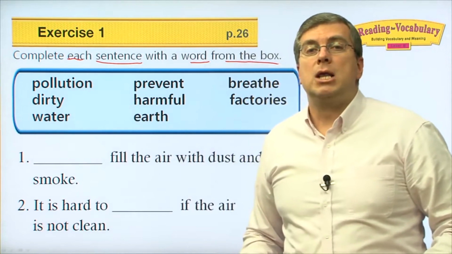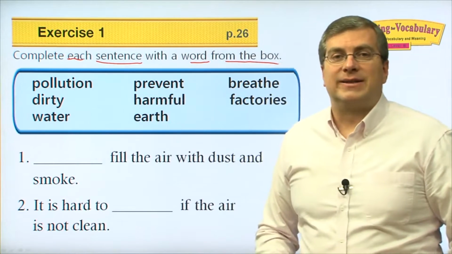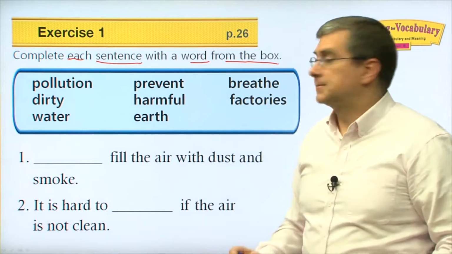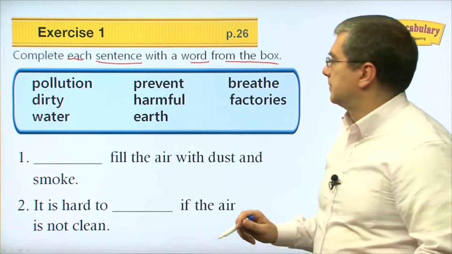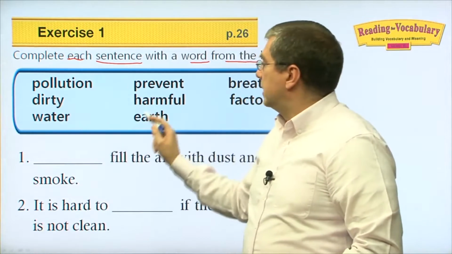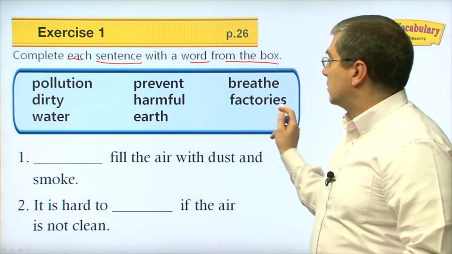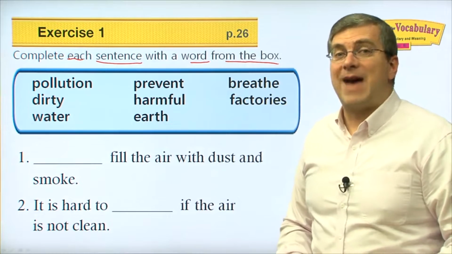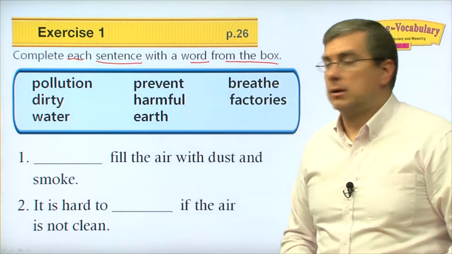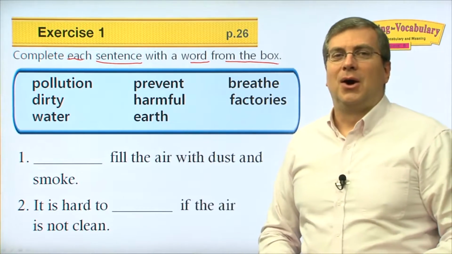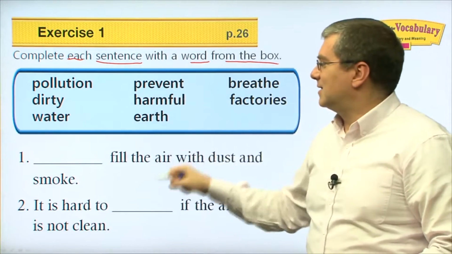Pollution, pollution. Next, prevent, prevent. Next one, breathe, breathe. Okay? Dirty, dirty. Then next one is harmful, harmful. Okay? Next one is factories, factories. Next one, water, water. And next one, earth, earth. That's where we all live, right? How do we complete these sentences with these words?